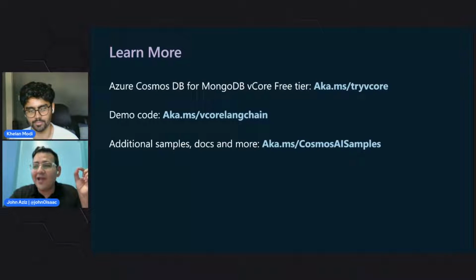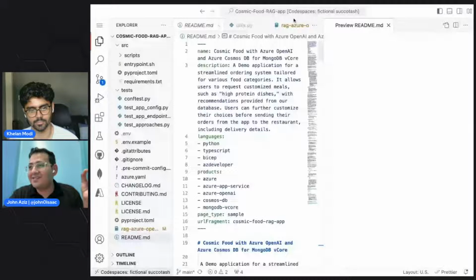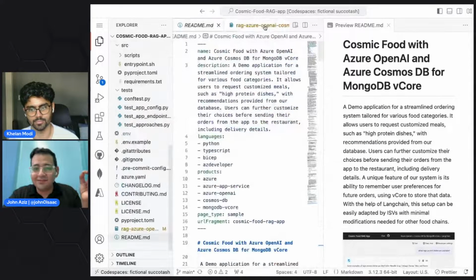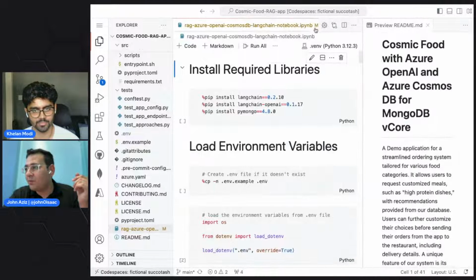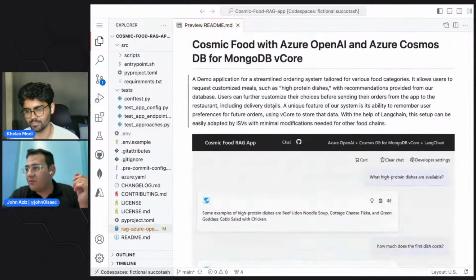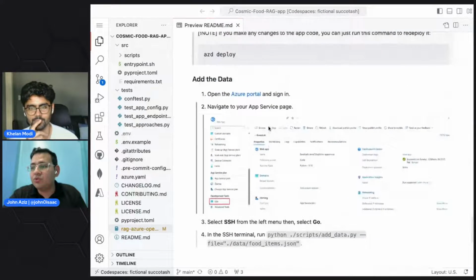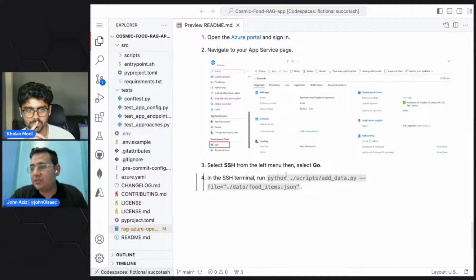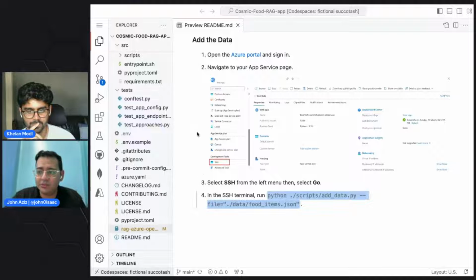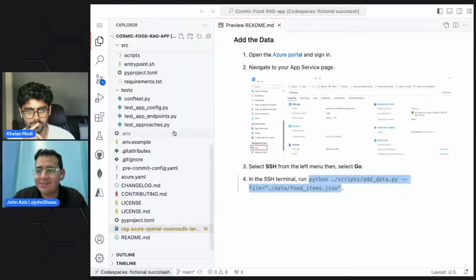Yeah, if you want to add your data, there is a script for adding the data. So let's review that, so it's easier for people to do. If you want to add data to Cosmos, there is this script, and you just need to run python script add data with the file, and you need to run it in an environment where you have access to Cosmos and all of that.